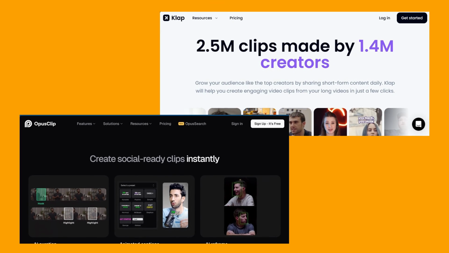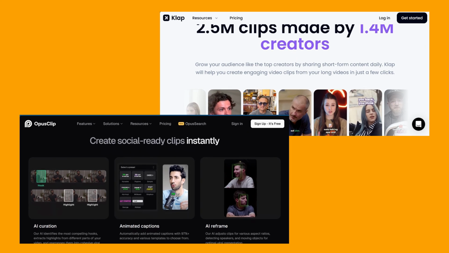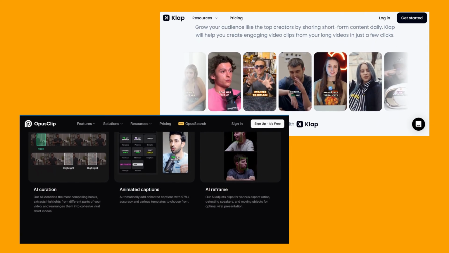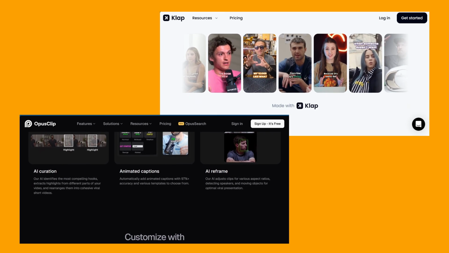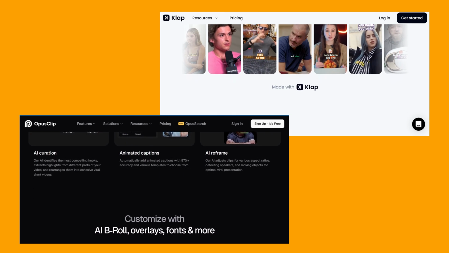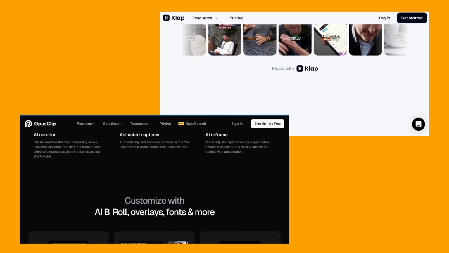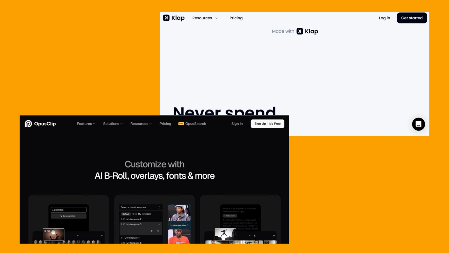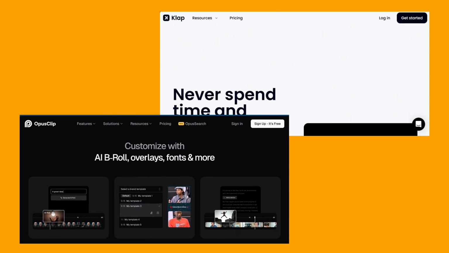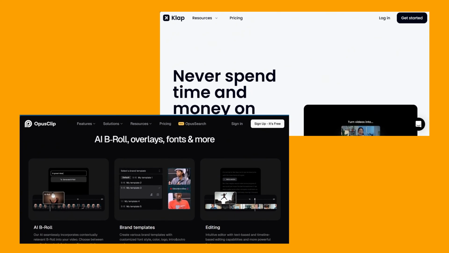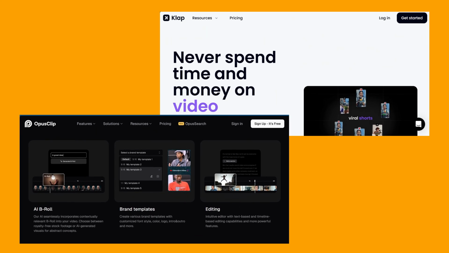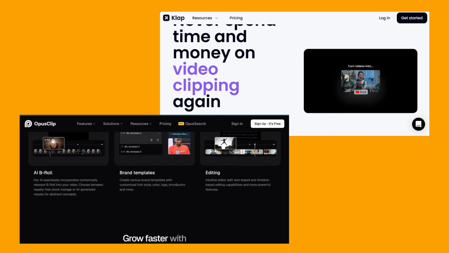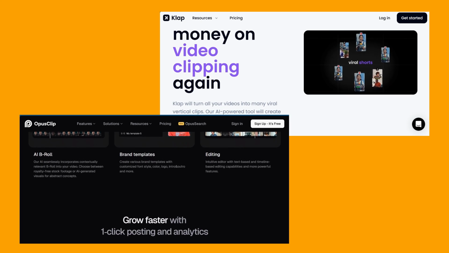In conclusion, both Klap AI and Opus Clip are incredibly powerful tools for transforming long-form content into engaging shorts, but your choice really depends on your specific needs. Now, if speed, multi-language dubbing, and a virality score are top priorities, Klap AI might be your champion. If you value deeper contextual understanding, professional editing integrations, AI B-roll, and a social media scheduler, Opus Clip would definitely be the right fit. No matter your choice, both services offer AI capabilities that will undoubtedly elevate your content strategy and save you countless hours.